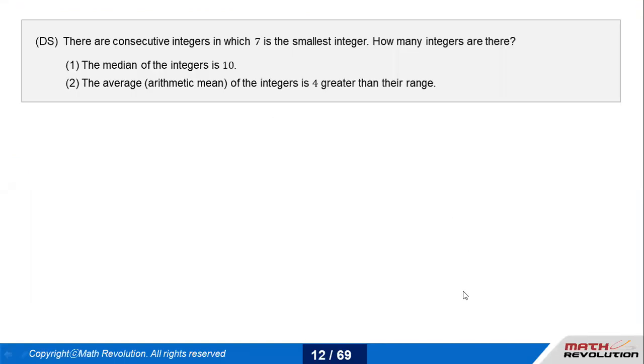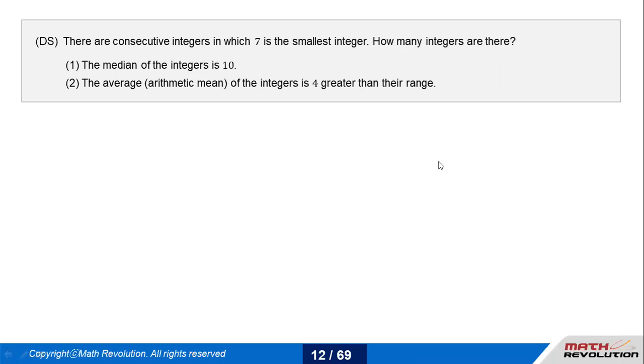Now, it says there are consecutive integers. My mind says median equals mean. I'm ready. So there are consecutive integers in which 7 is the smallest integer. This word smallest gives a lot of meaning to me. But they have not given how many integers there are. They just say there are consecutive integers in which 7 is the smallest. If I start from 7, I can go till infinity. Now it asks how many integers there are. So I have to find the total number of integers here. That is what my question says.